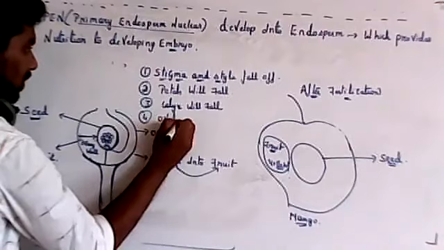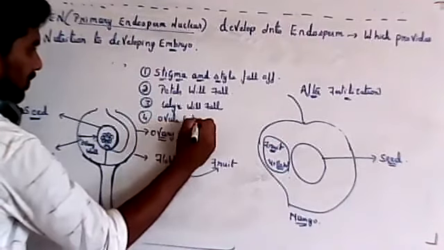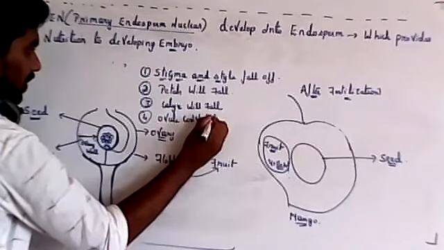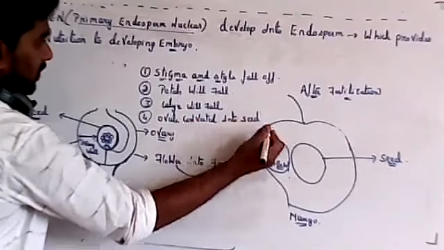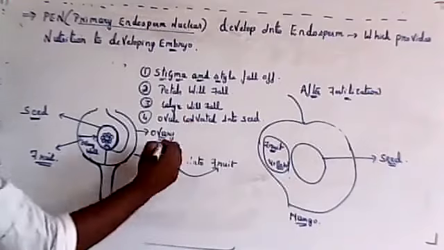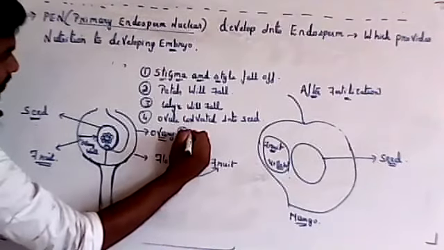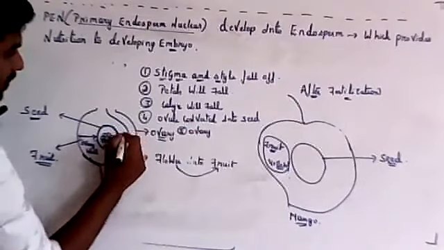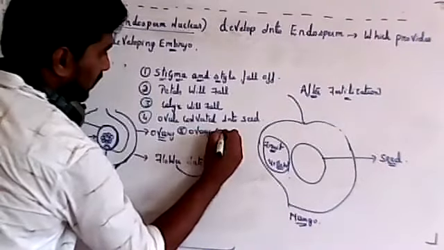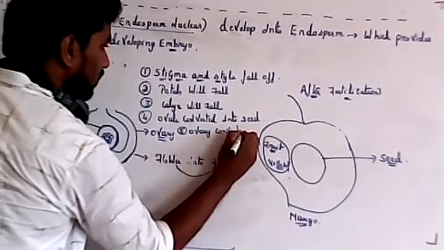Ovule gets converted into seed. So that will get converted into a seed. And the ovary will get converted into, next step, again I can write: ovary. So this portion, ovary, converted into fruit.